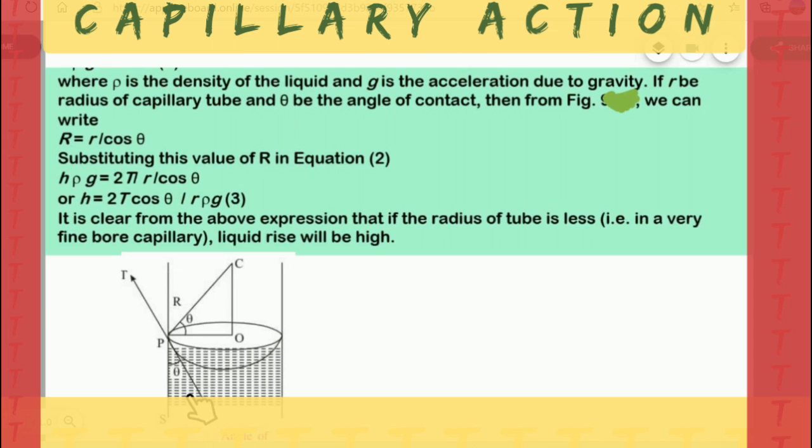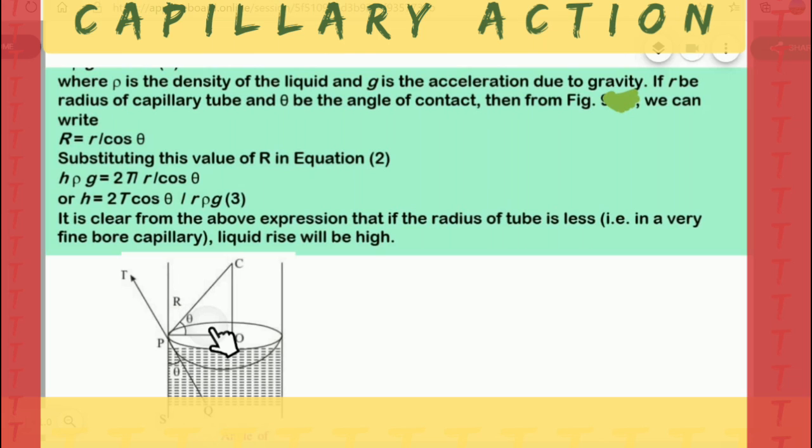So this is the angle of contact theta. You know that the tangent to the sphere and the radius of the sphere are perpendicular. The radius of the capillary tube is small r, that is different. Capital R represents the radius of the meniscus. Now this angle is theta, so this is also theta.